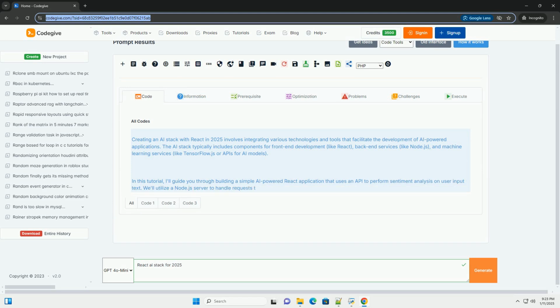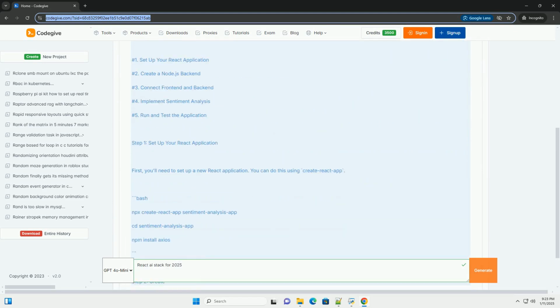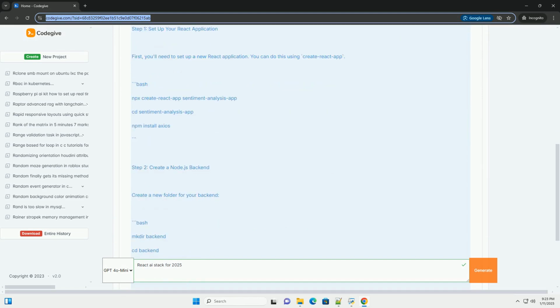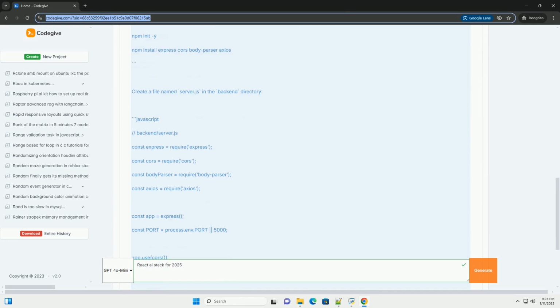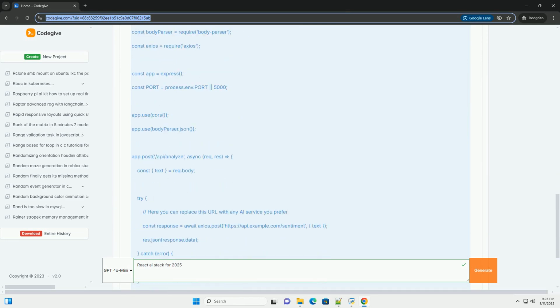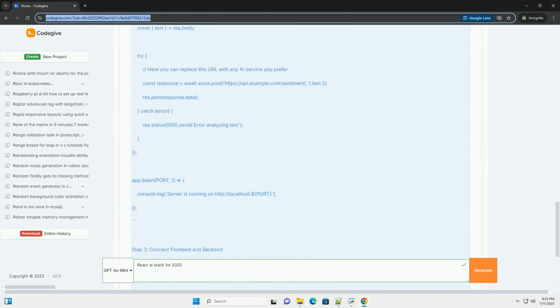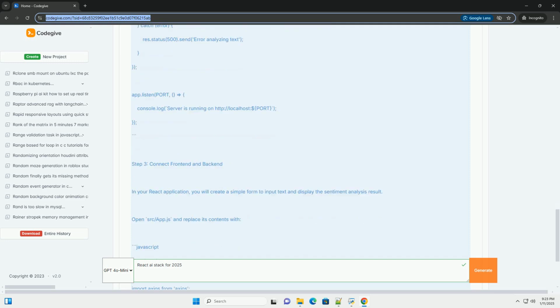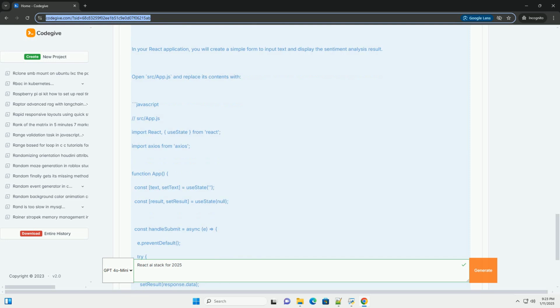Creating an AI stack with React in 2025 involves integrating various technologies and tools that facilitate the development of AI-powered applications. The AI stack typically includes components for front-end development, like React, backend services, like Node.js, and machine learning services, like TensorFlow.js or APIs for AI models.